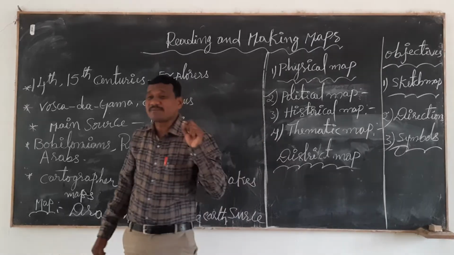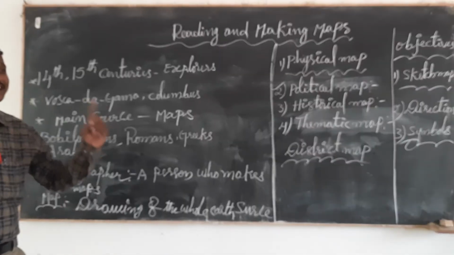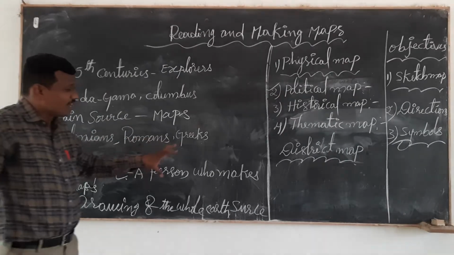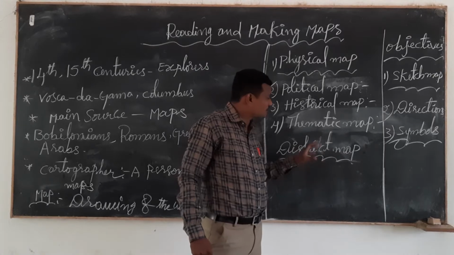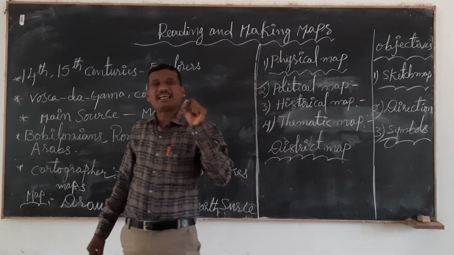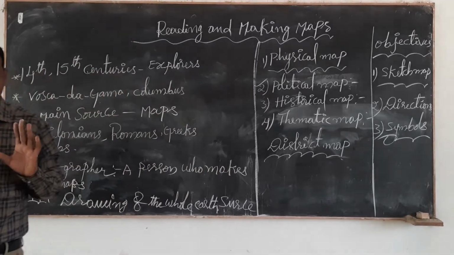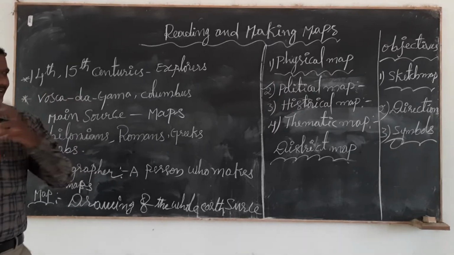The first team answers yes or no. Finally, the team that gets the highest number of marks, meaning the most correct answers, will be elected as the winner. That is the type of game conducted in a classroom.